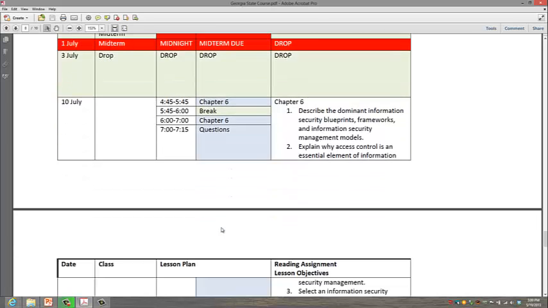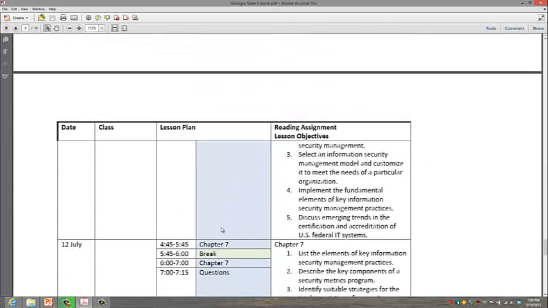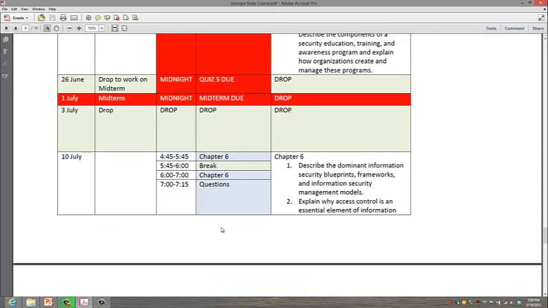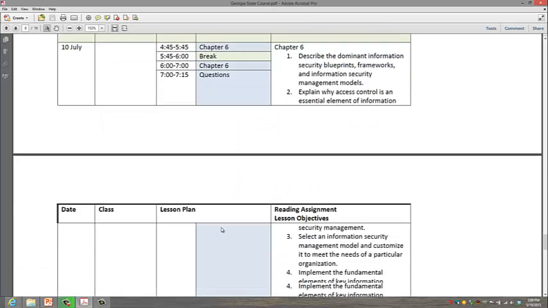And look at that. There is no quiz because there are only 5 quizzes. Isn't that cool? So after the 1st of July, when you submit in your midterm, you should be done with your quizzes. We'll cover chapter 6.